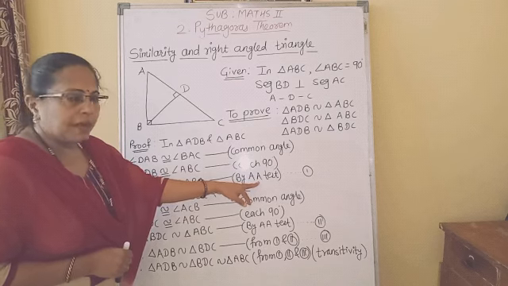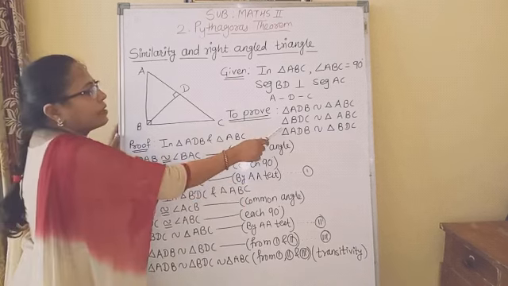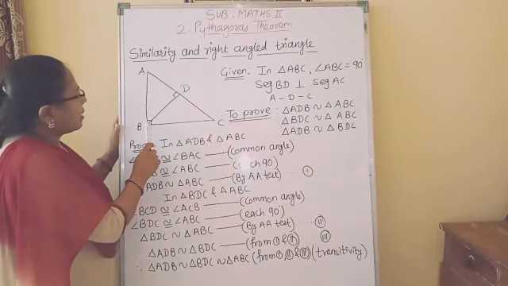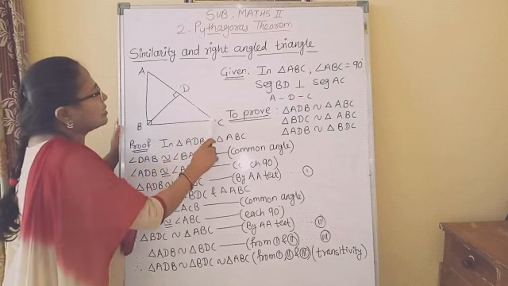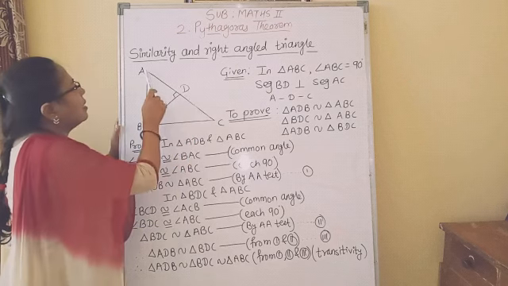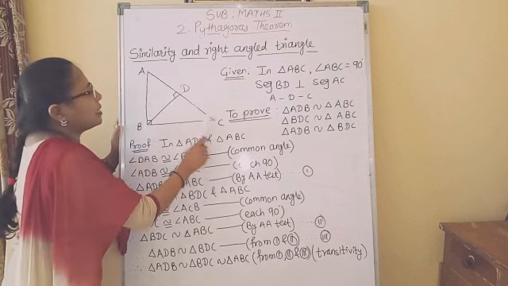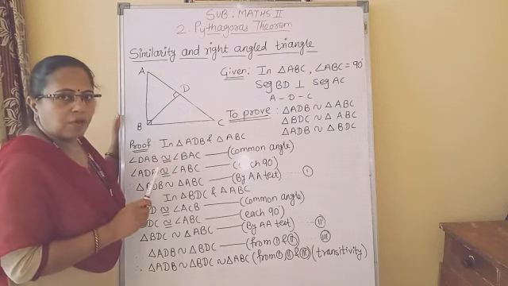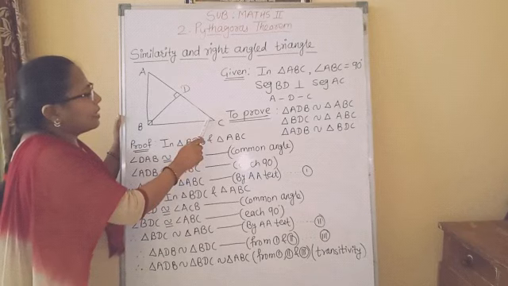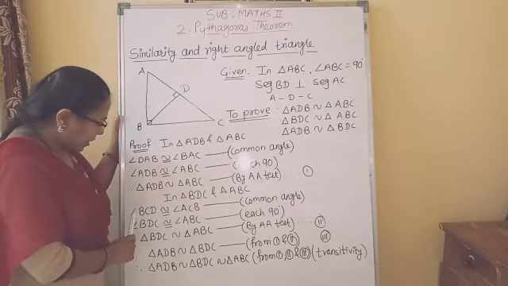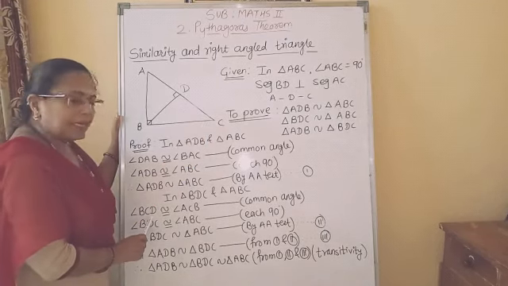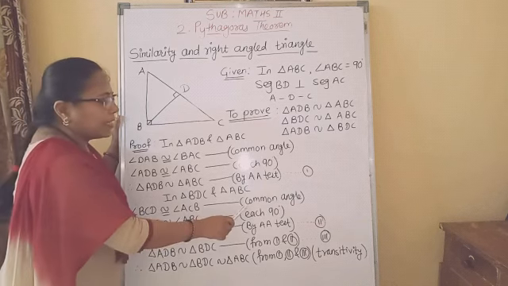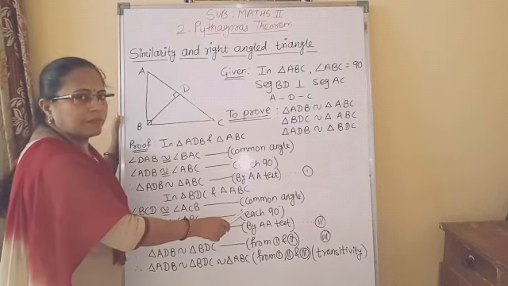Followed first pair. Now we will take the second pair, triangle BDC and triangle ABC, the big triangle. Now in these two triangles, again we have one angle common, and that angle is angle C. So we will write its name, angle BCD congruent to angle ACB, and the reason is common angle.